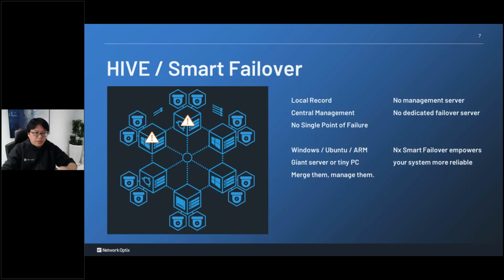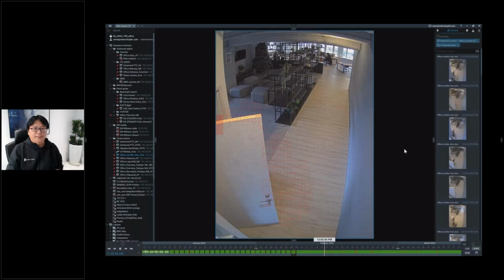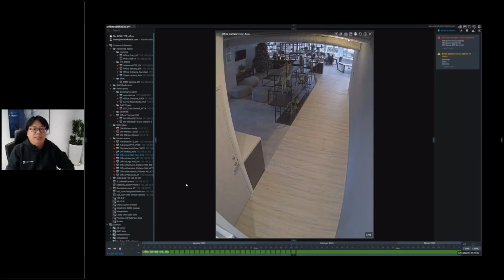Let's say in your system, if you have enough servers, your recording job will always be ongoing. All right. And let me introduce one of our top features, the smart search. This is our Taipei office.